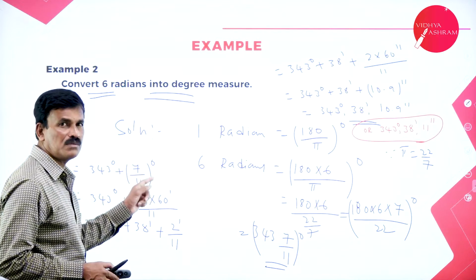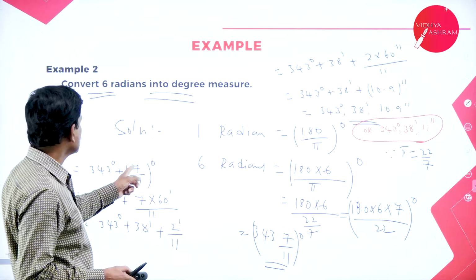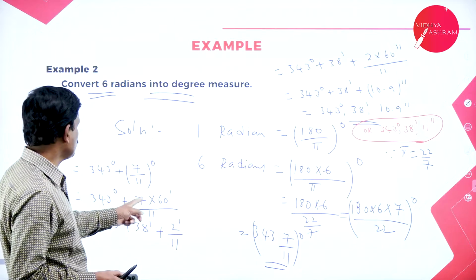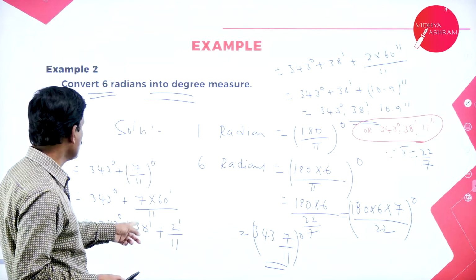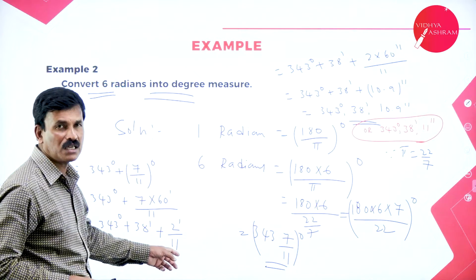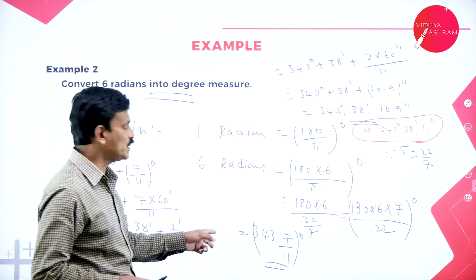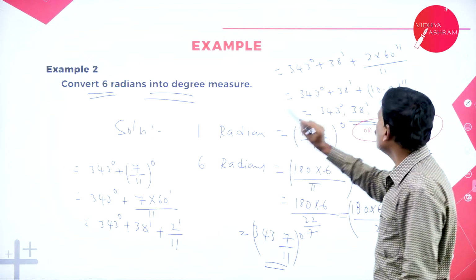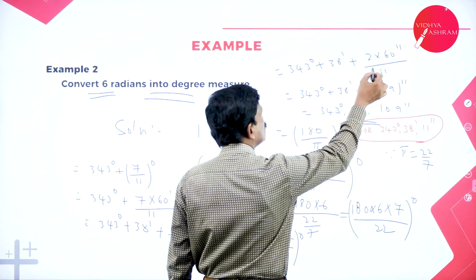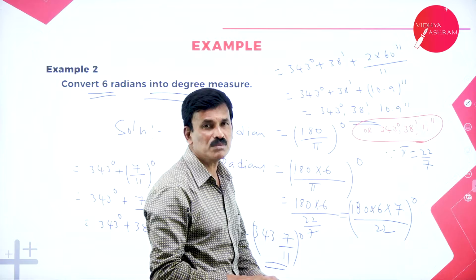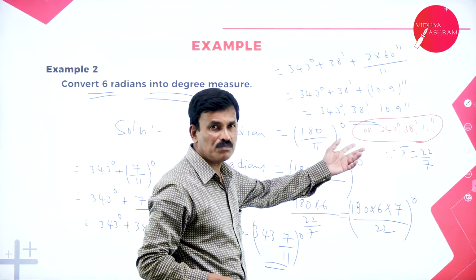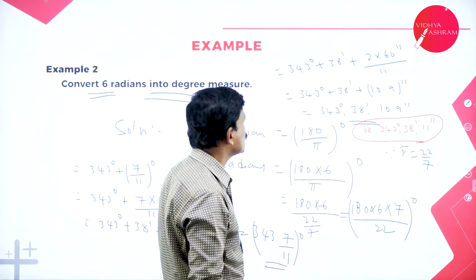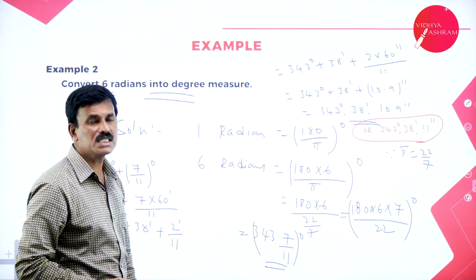So convert this fractional part into minutes and seconds. 7 by 11 can be converted into minutes by multiplying by 60 minutes. So 7 by 11 into 60 minutes is equal to 38 minutes plus 2 by 11 minute. Again convert this 2 by 11 minutes into seconds by multiplying by 60 seconds. 1 degree is equal to 60 minutes, 1 minute is equal to 60 seconds. So 2 into 60, 120 by 11 is approximately 10.9, that is 11 seconds. So 343 degrees, 38 minutes and 11 seconds is the required answer for 6 radians.